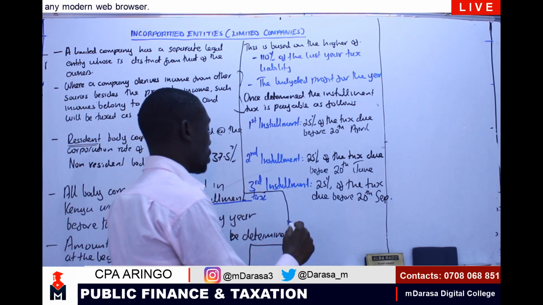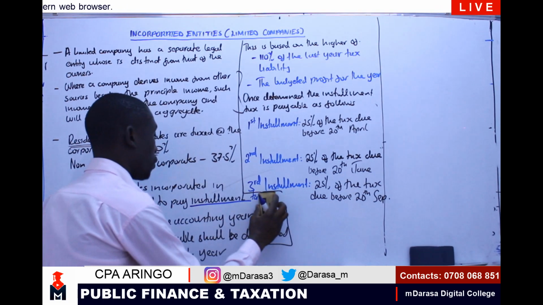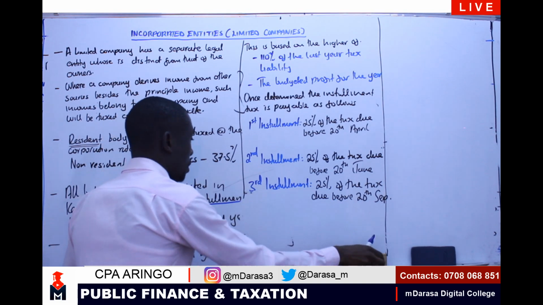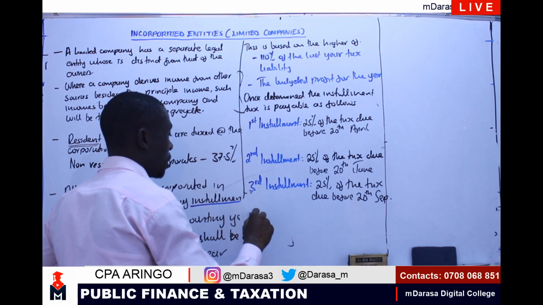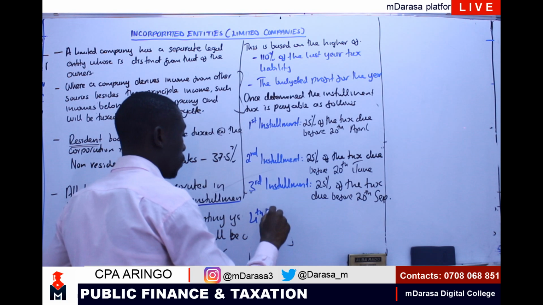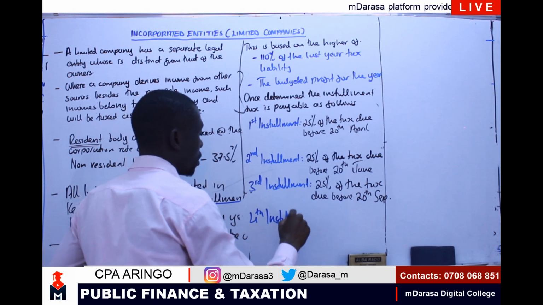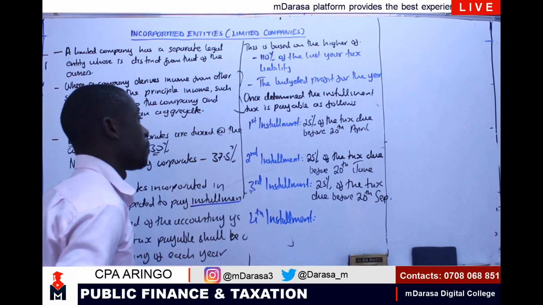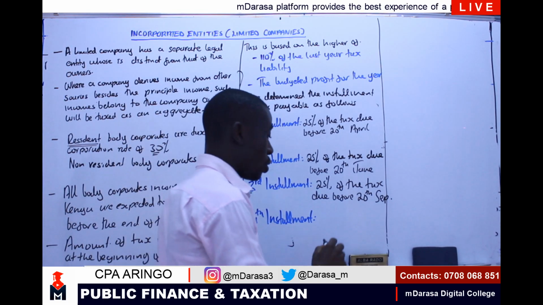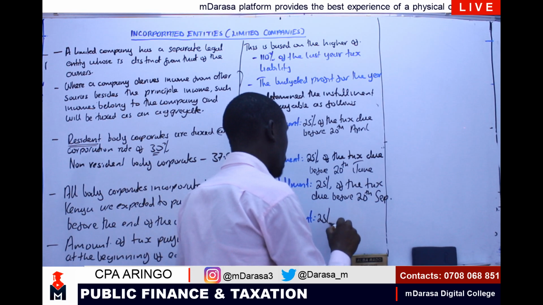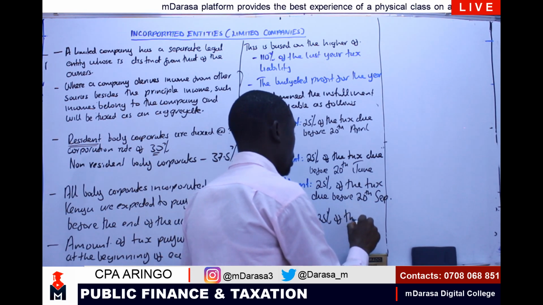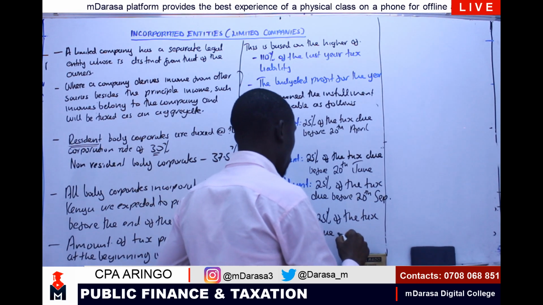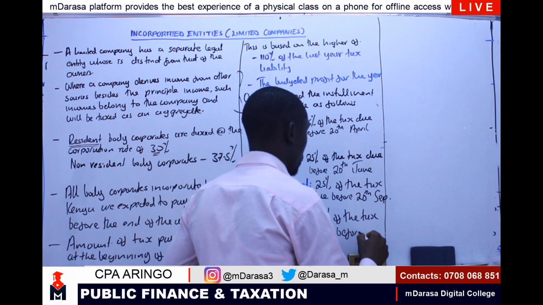And what about our fourth installment? Our fourth installment, we are going to pay 25% of the tax due before 20th December.